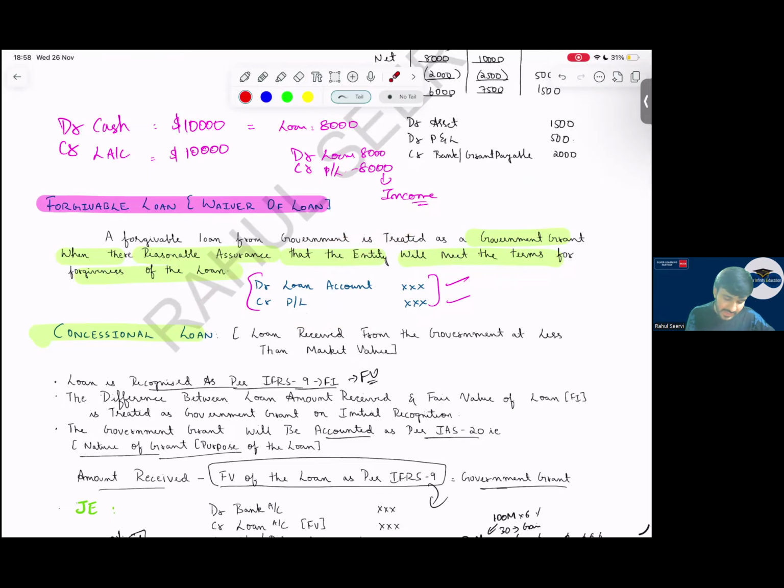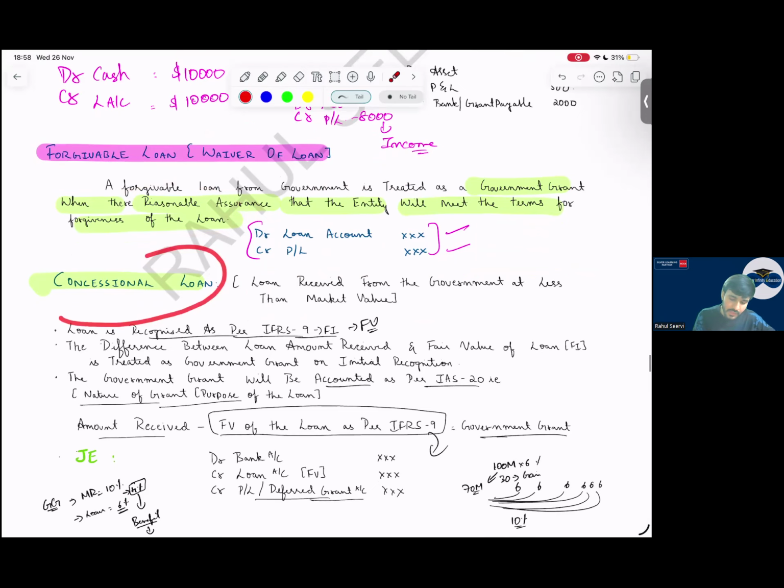When will you recognize this as an income? When there is reasonable assurance. When there is what? Reasonable assurance that the entity will meet the terms for the forgiveness of the loan. Whatever the conditions are, you have to meet them.